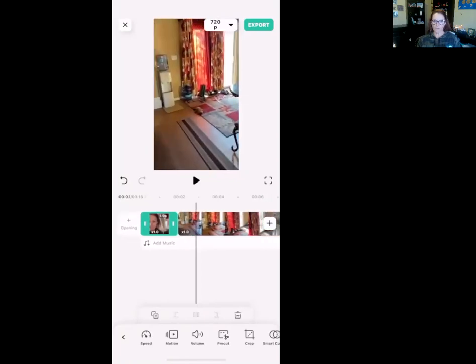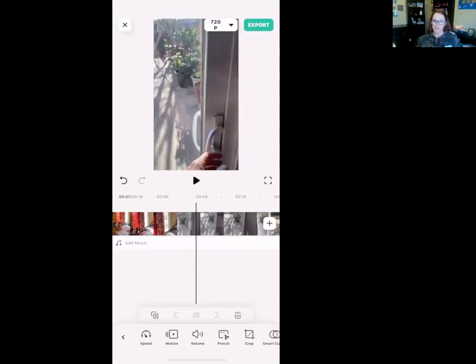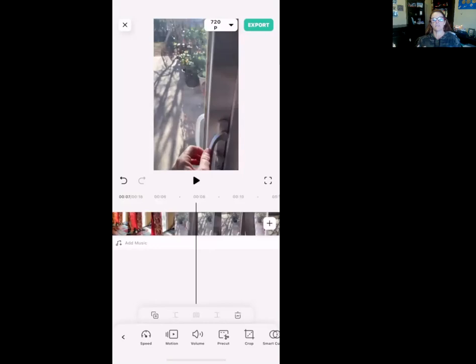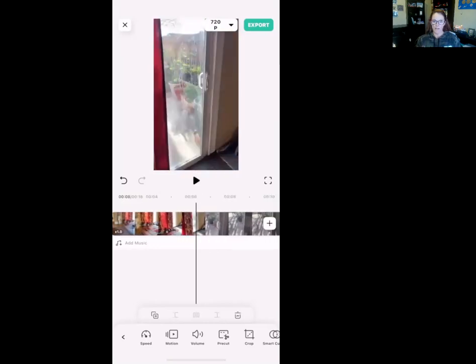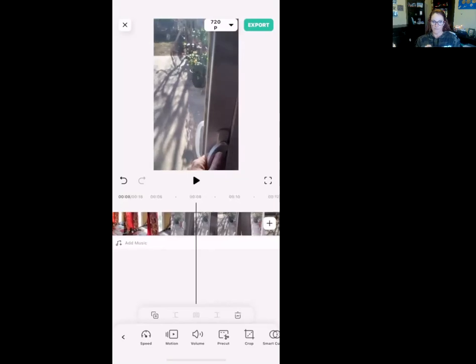So now I'm just walking through my house. And then I get to the back door and I actually pause for a couple of seconds on purpose because, you know, sometimes we do that. Like there's just this long pause. So I get to the door, I go to grab it. And so now right there, I want to cut this.